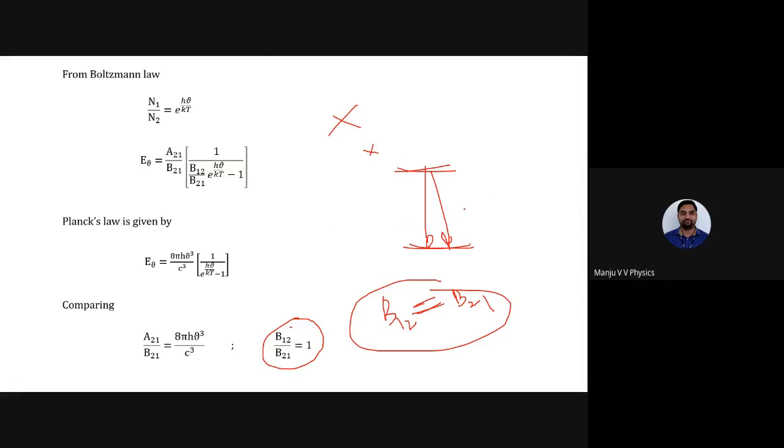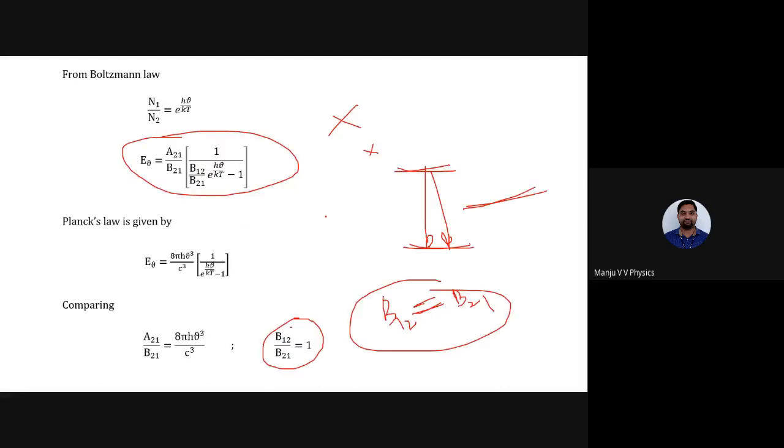So what is the alternative? You should introduce a metastable state. Actually, metastable state I already explained to you. Actually, I'm supposed to explain after explaining this. So how do we come to know we should introduce a metastable state? That is just because of the Einstein equation. That is one of the physical interpretations of this equation. If there are only two energy levels, we can't produce a laser beam. There should be one more metastable state in between the two energy levels. That is the physical interpretation of the laser energy density equation.